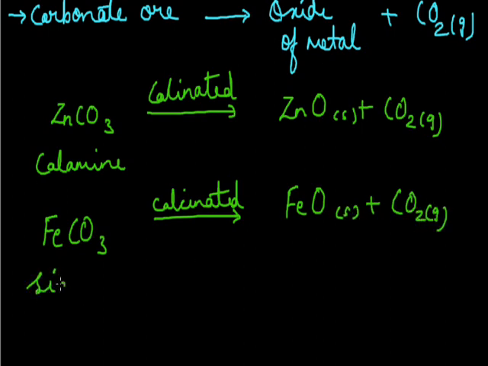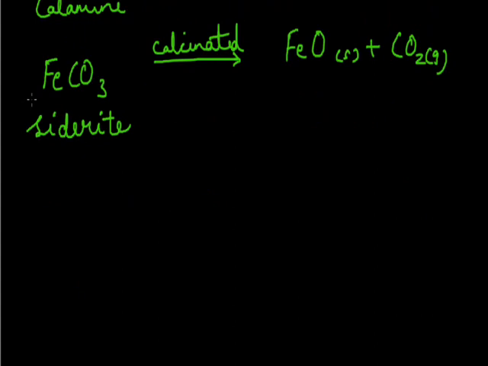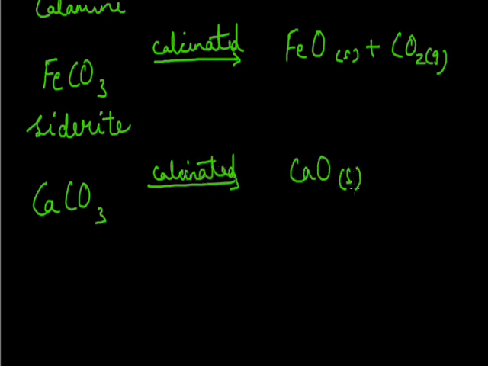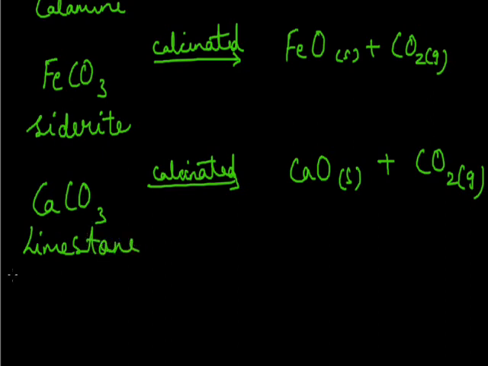Iron carbonate is called siderite. Similarly, calcium carbonate is also heated and it will also form calcium oxide, it is quicklime, and CO2 gas. So in this way we can calcinate any ore and we can form the metal oxide.